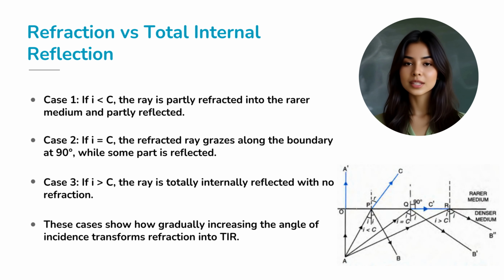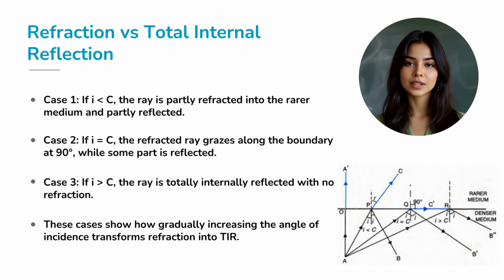Case 1. If the incident angle is less than the critical angle, the ray partly refracts into the rarer medium and partly reflects back. Case 2. When the incident angle is exactly equal to the critical angle, the refracted ray doesn't leave the surface normally. Instead, it travels right along the boundary at 90 degrees.